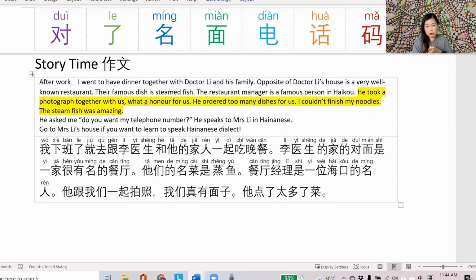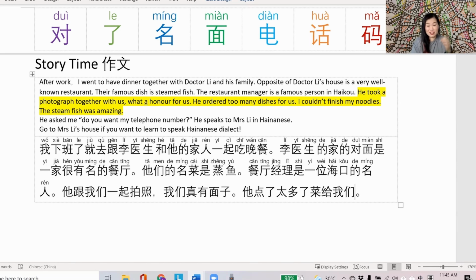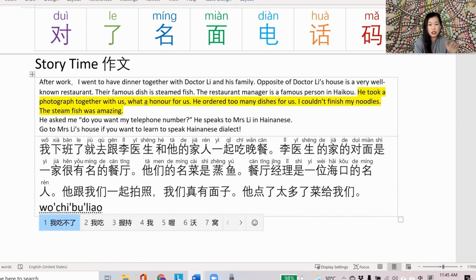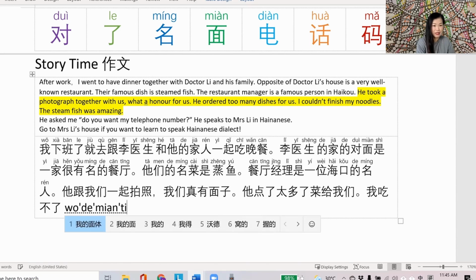In 中文, I would probably just stop here. 他点了太多了菜. But in English, I wrote that he ordered too many dishes for us. So if I really want to be specific, I can add 给我们. So I'm really clear that these too many dishes he ordered were for us. Okay, I couldn't finish my noodles. So I couldn't complete something 是我 something 不了. In this case, 吃不了什么, my noodles 我的面条. I love noodles so much, but I just can't finish it.